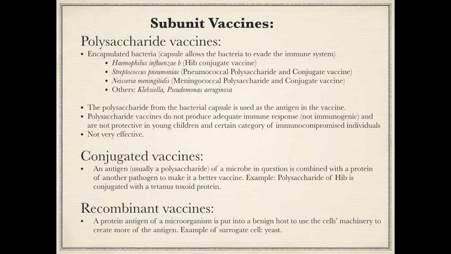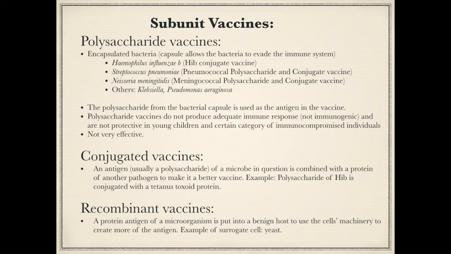The conjugated vaccines use the polysaccharide from the encapsulated bacteria as the antigen, but it is conjugated to the protein of another pathogen. This conjugation makes the vaccine stronger, rendering the immunity in the person. Example of conjugated vaccine is H. influenza vaccine. Haemophilus influenza B is an encapsulated bacteria. The antigen is conjugated with tetanus toxoid protein.